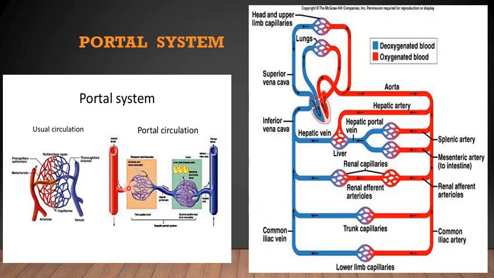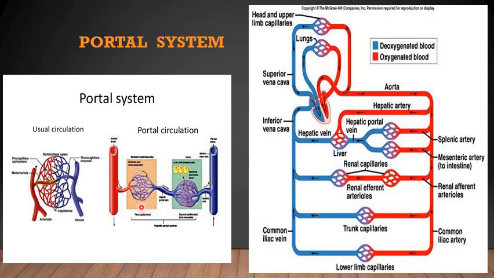By definition, a portal system is one in which there is an arrangement of vessels whereby the blood is collected from one set of capillaries, then passes through a larger vessel, and then again passes through another set of blood capillaries before it returns into the venous circulation and then enters into the systemic circulation.